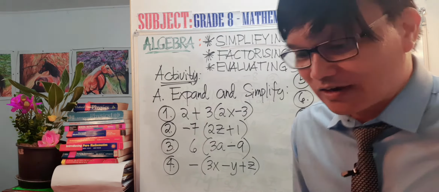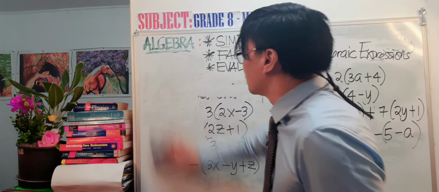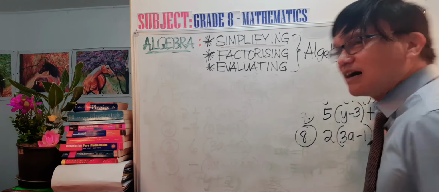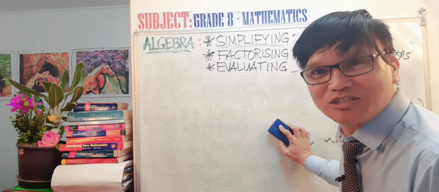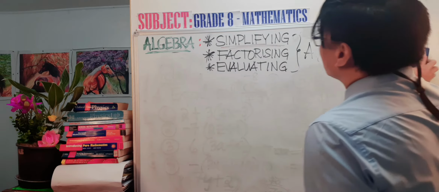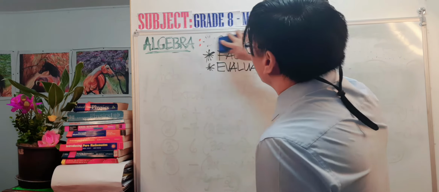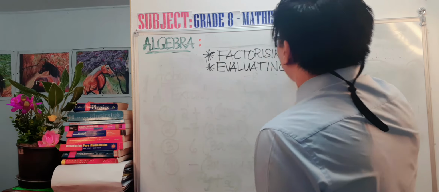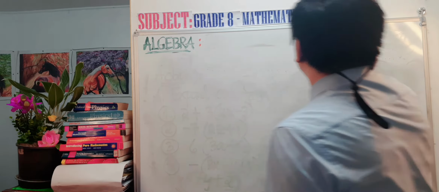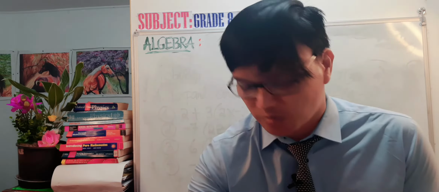Okay, very good. Now let's proceed to our next topic for today. We call this lesson number 2. So we are done with simplifying algebraic expressions. We now proceed to factorizing algebraic expressions. I will rewrite the whole of the topic so we can have a clear algebra. We are still under algebra.